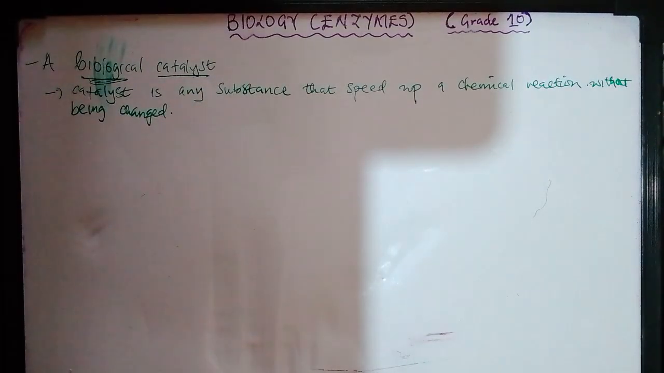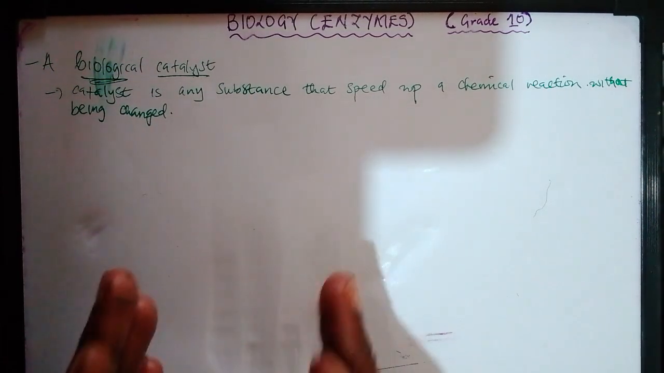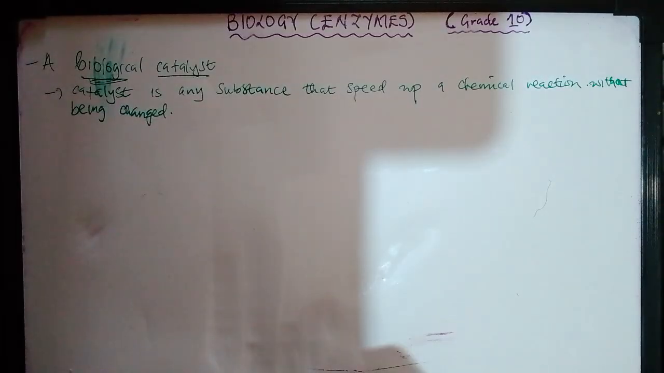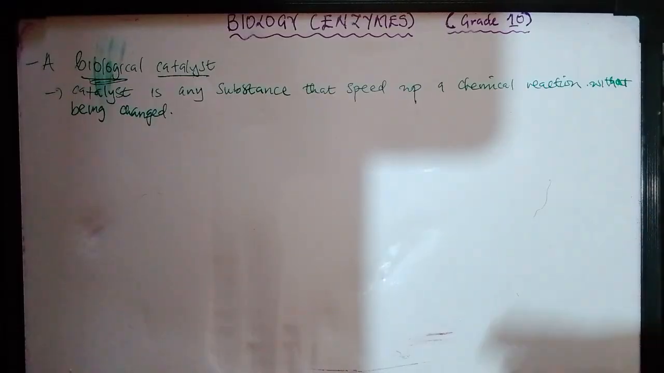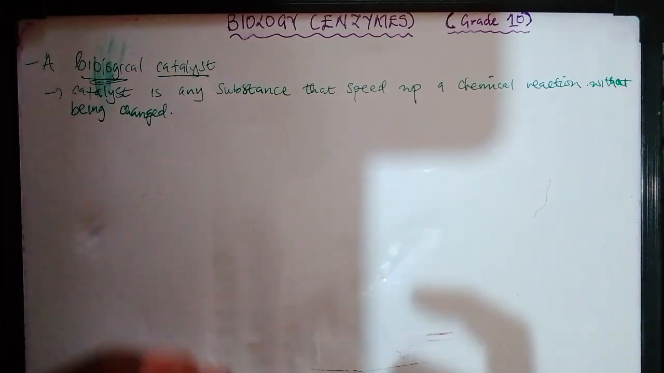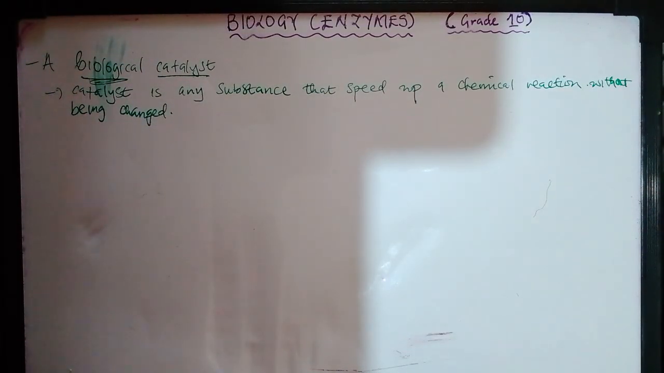Now that we have understood what an enzyme is and we have the definition, we are going to look at the types. Since we said that an enzyme speeds up chemical reactions, there should be types of enzymes which speed up specific reactions. So what are the two types of enzymes? We have enzymes that work inside living cells.